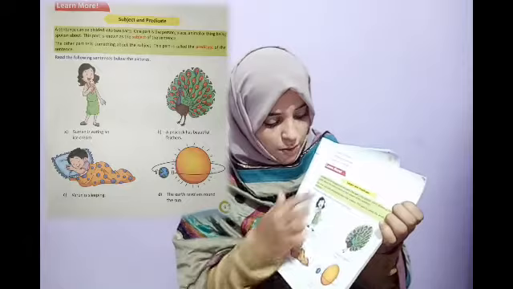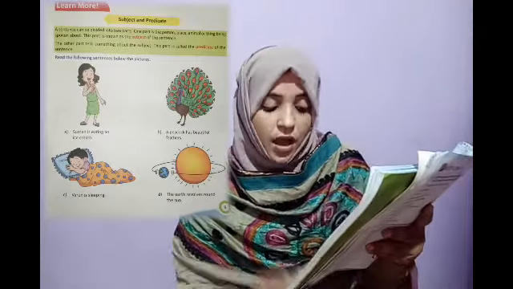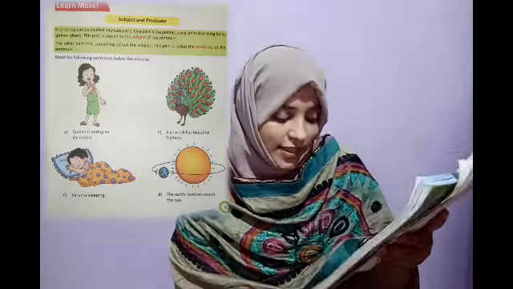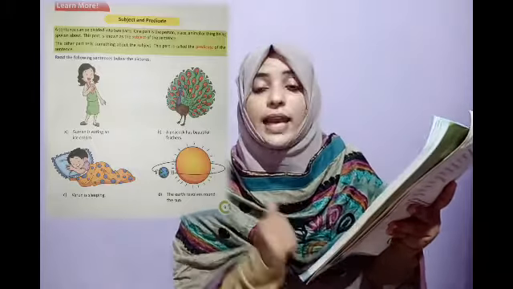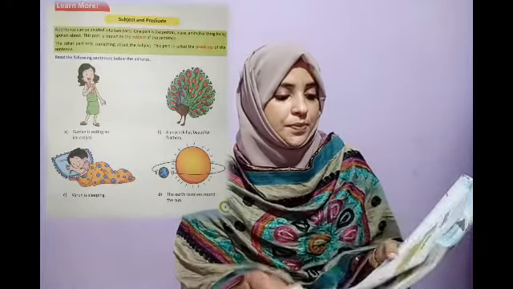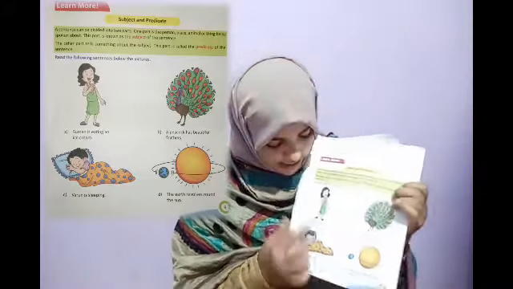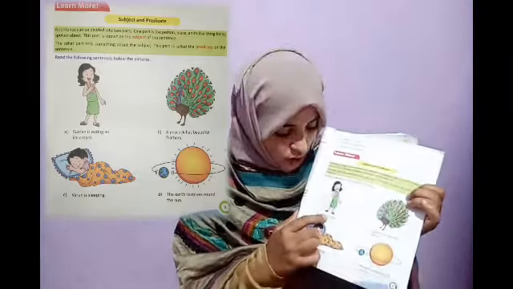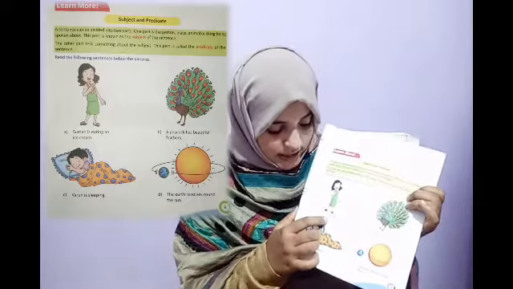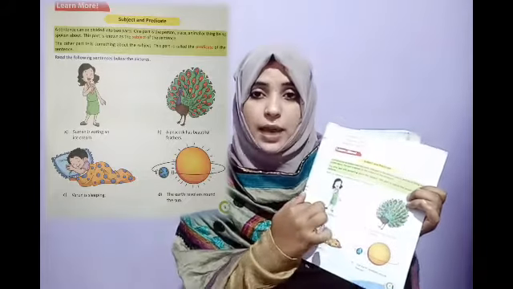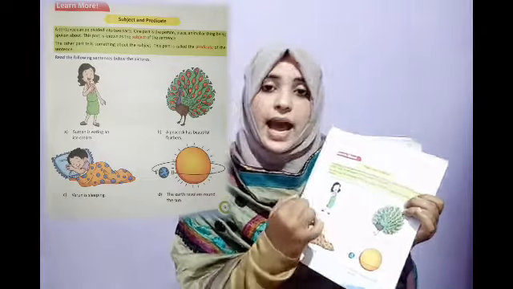Read the following sentences below the pictures. Suman is eating an ice cream. A peacock has beautiful feathers. Varun is sleeping. The earth revolves around the sun. Suman is eating an ice cream. The subject is Suman because Suman is a person. The second part, is eating an ice cream, is something telling about the subject. What is Suman doing? Suman is eating an ice cream.